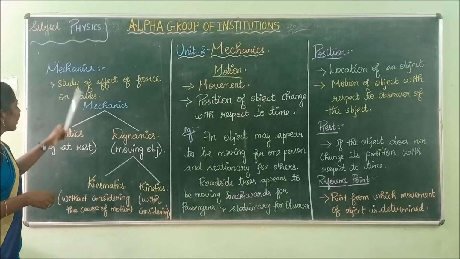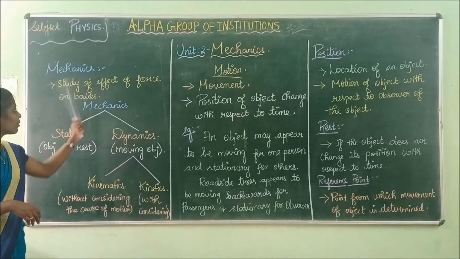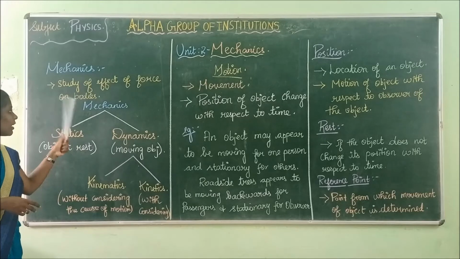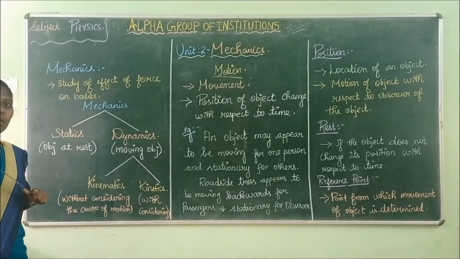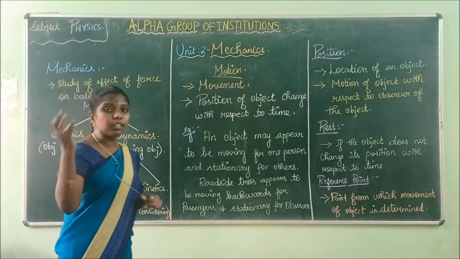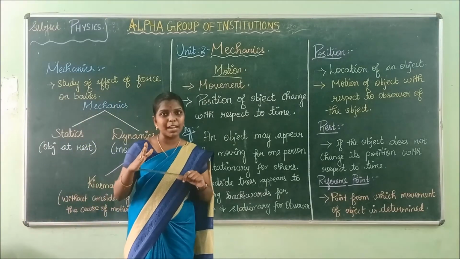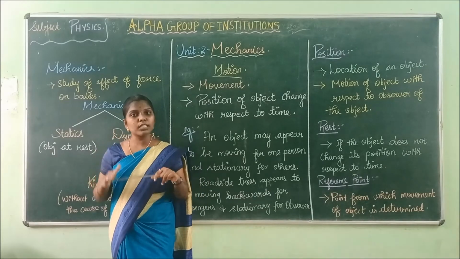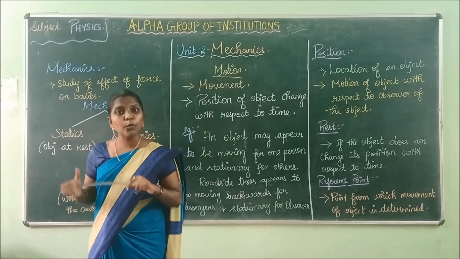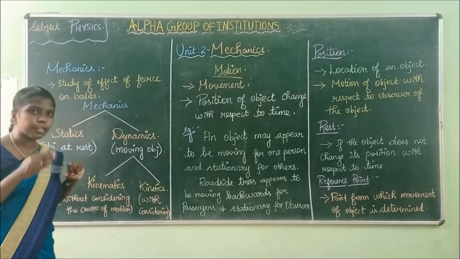Is it clear? Mechanics is nothing but the study of effect of force on bodies. Mechanics is divided into two types, namely statics and dynamics. The word static is nothing but rest. Statics is a branch of science that deals with the study of objects at rest. Dynamics is the study of moving objects.